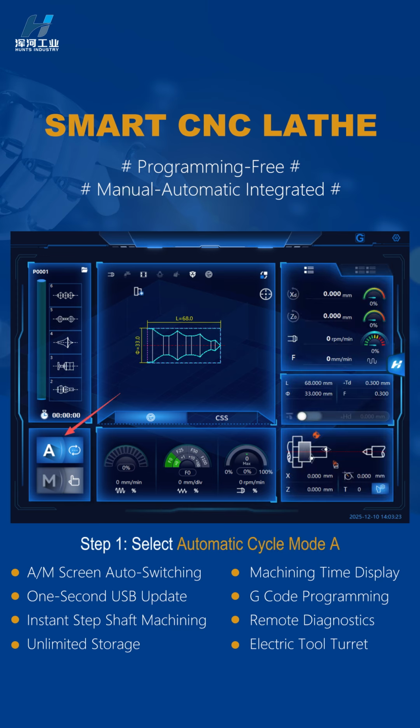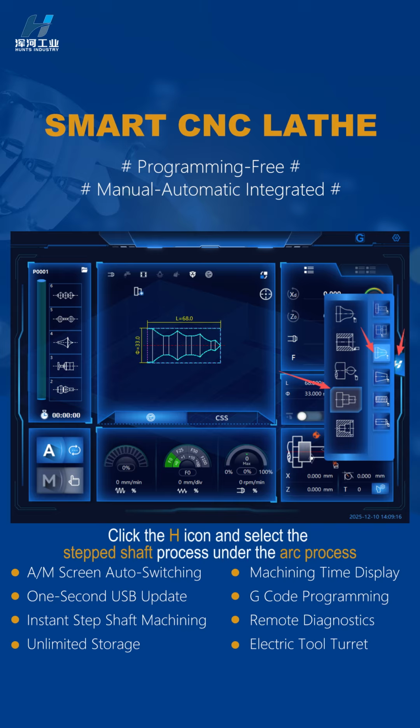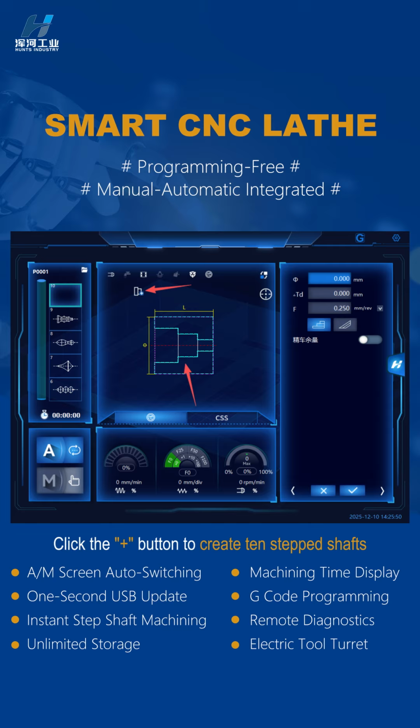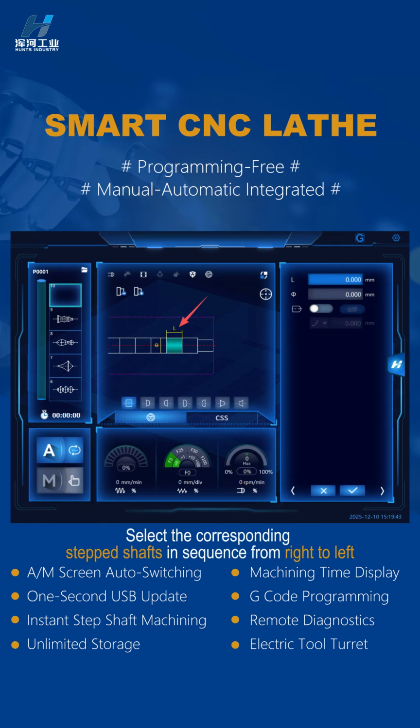Step 1. Select automatic cycling mode. A. Click the H icon and select the step shaft process under the arc process. Click the plus button to create 10 step shafts. Select the corresponding step shafts in sequence from right to left.